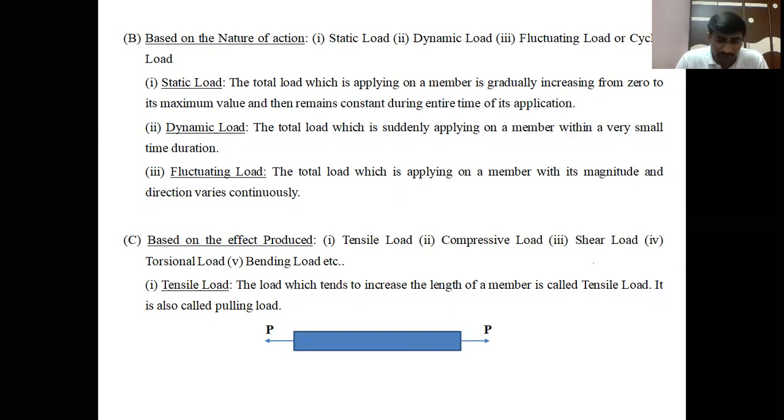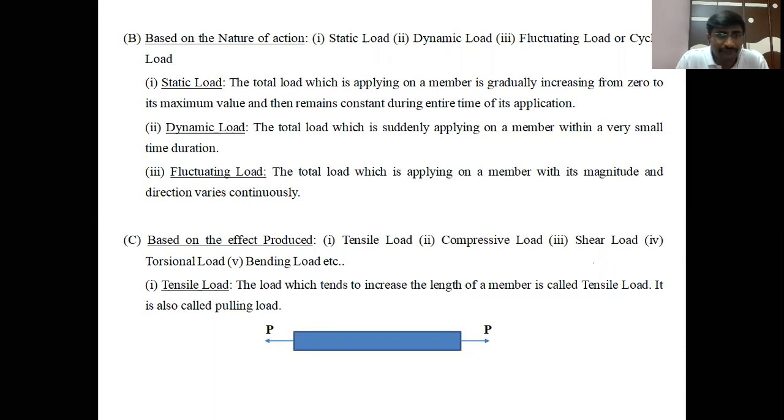Static load means the total load applied on a member varies from zero to a maximum value, and then the maximum load remains constant during the entire application. This is the static load, which develops a small effect on the body. The second type is dynamic load. Dynamic load is the total load suddenly applied on a member within a small interval of time. It is also called impact load. Impact load means the load applied on a member within a fraction of time. That is called the dynamic load.